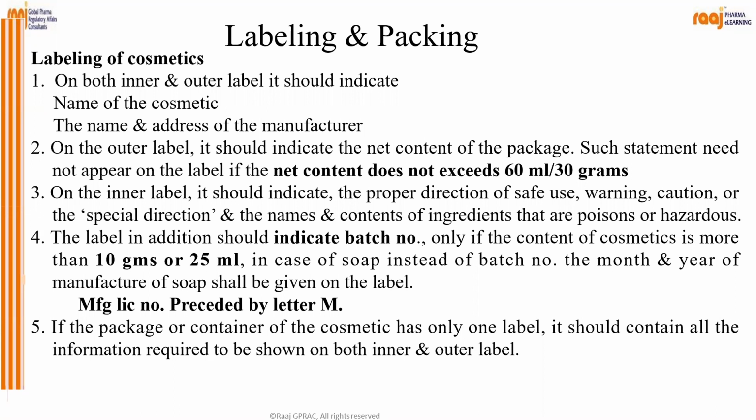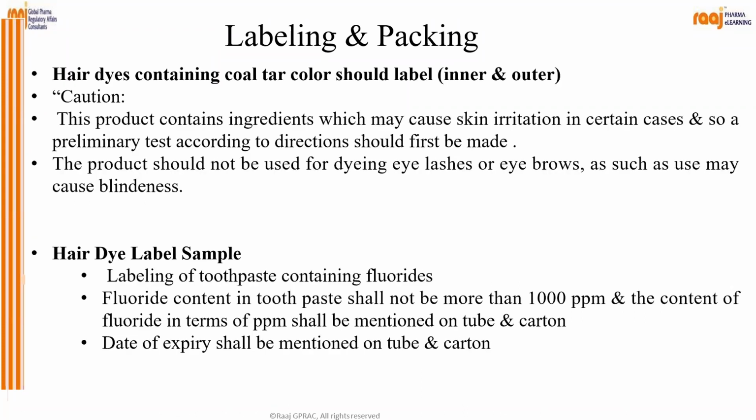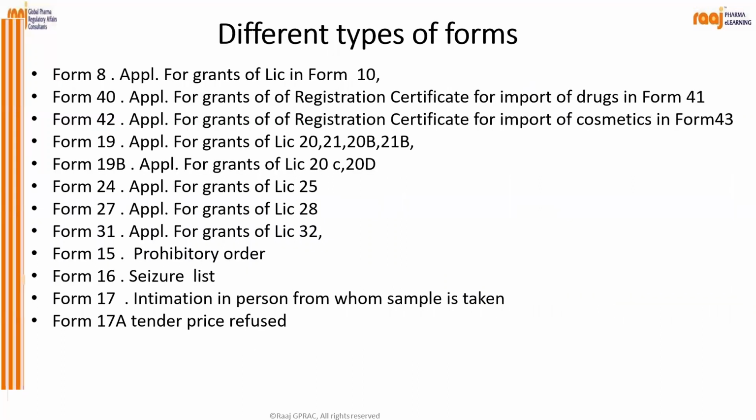Then the label in addition should indicate batch number only if the content of the cosmetic is more than 10 grams or 25 ml. Then the manufacturing license preceded by letter M. If the package or container of the cosmetic has only one label, it should contain all the information required to be shown on both inner and outer. Then hair dye containing coal tar should be labeled as caution. Hair dye label sample. And these are the different forms available like Form 8. You have to apply for the grant of license in Form 10. Then Form 40, 42, 19, various forms are available.